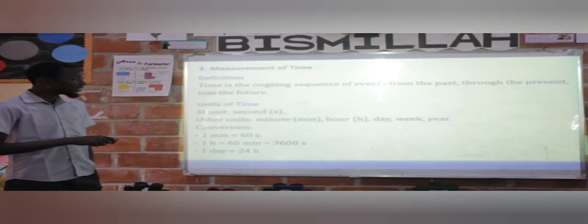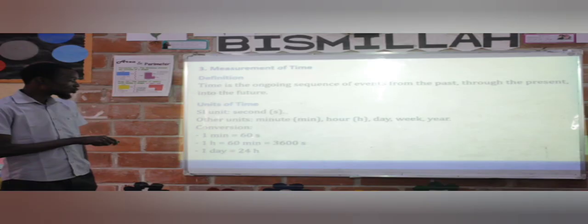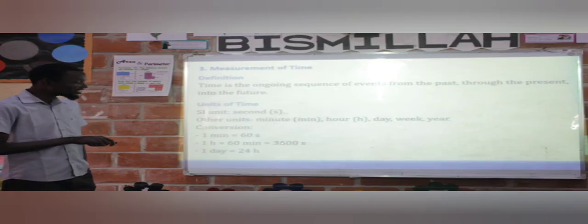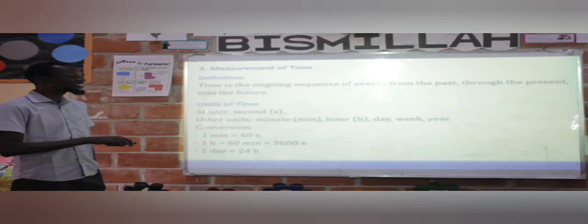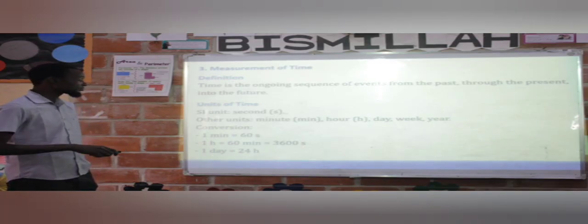Other units are minutes, day, week, year. How do you convert them now? 1 minute is equal to 60 seconds, and 1 hour is equal to 60 minutes, and 60 minutes is equal to 3,600 seconds, and 1 day is equal to 24 hours.